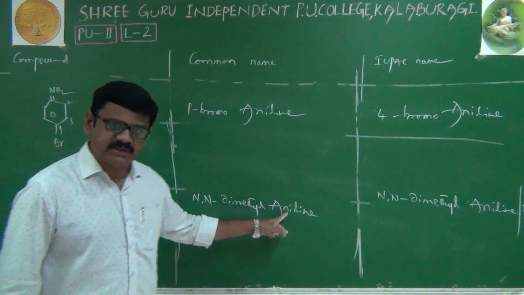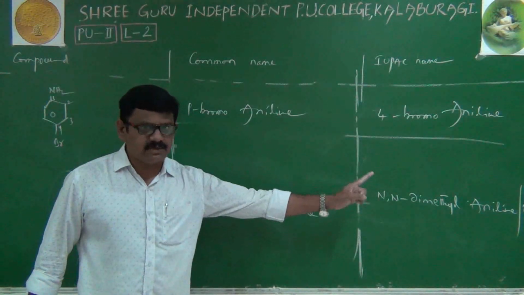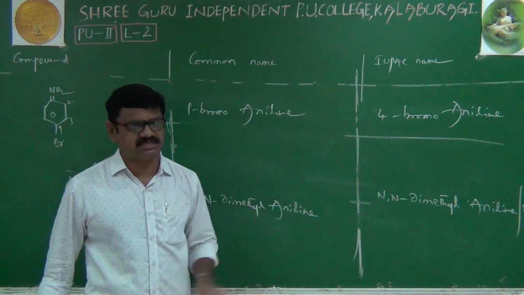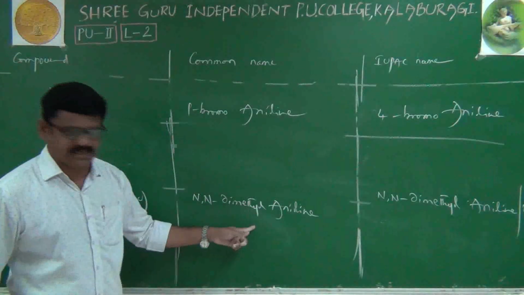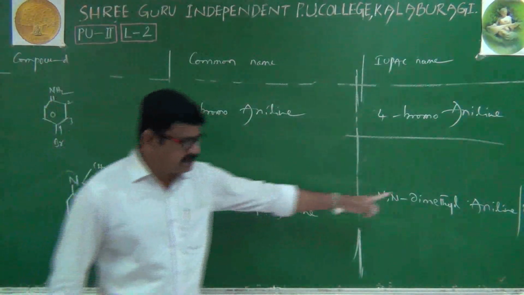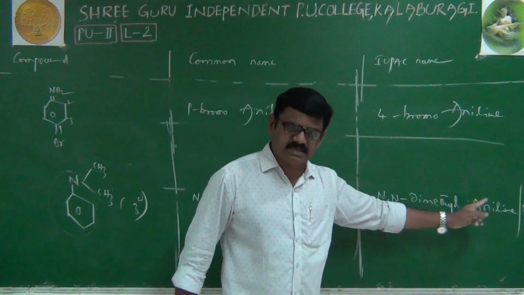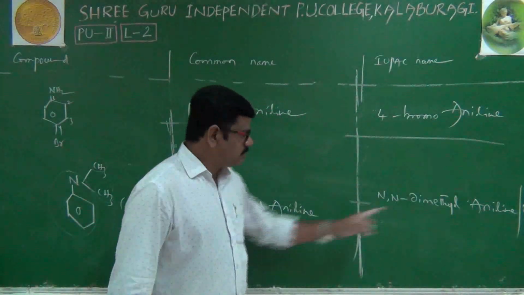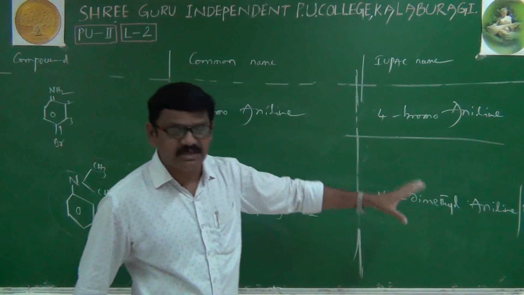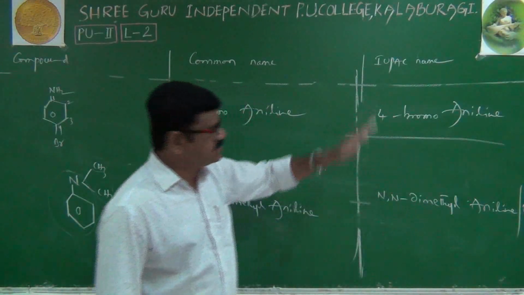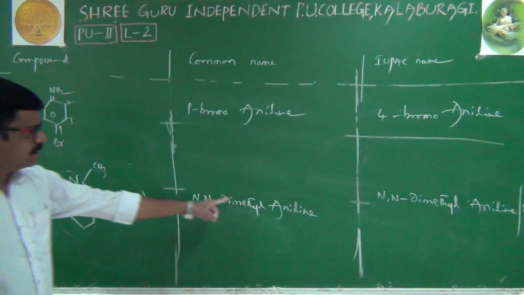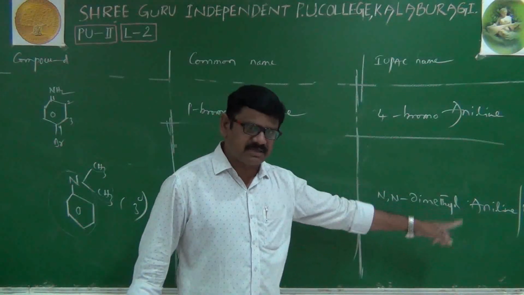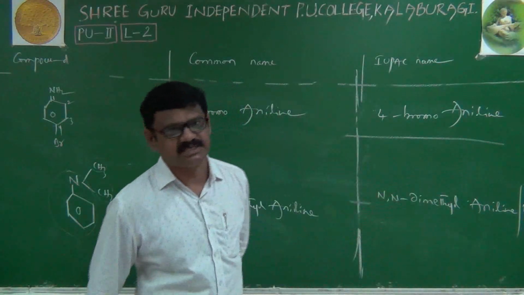Because the word aniline we can use in the common system as well as the IUPAC system, but the word benzenamine we will use only in the IUPAC system. We should not use benzenamine here in the common system. That's why N,N-dimethyl aniline, or N,N-dimethyl benzenamine in case of IUPAC.